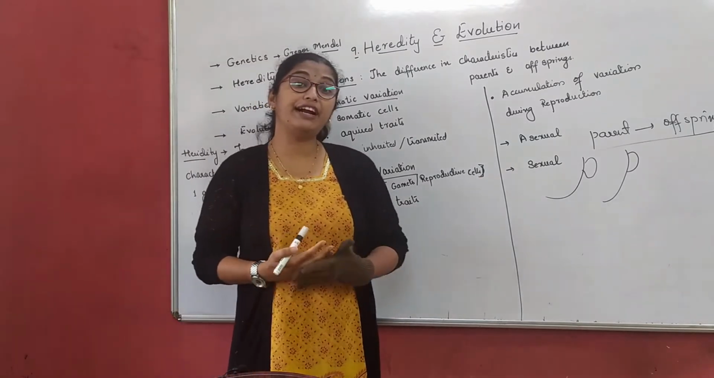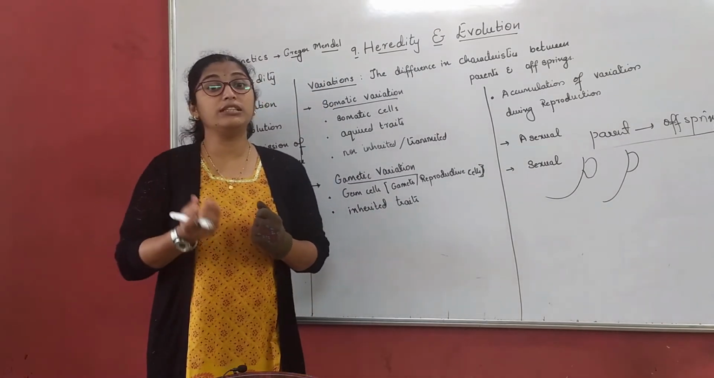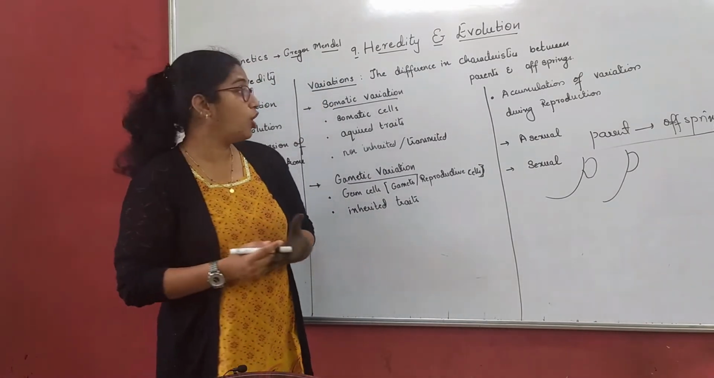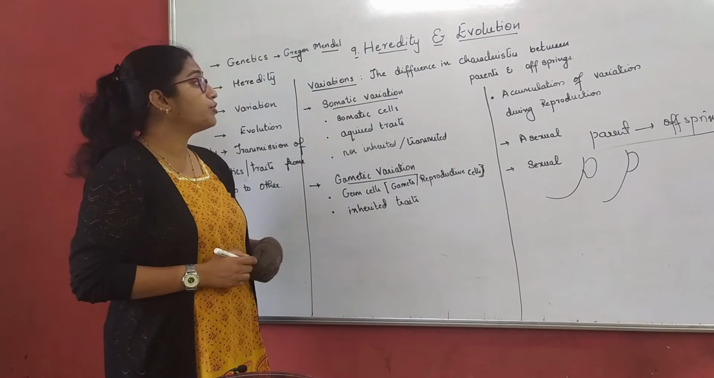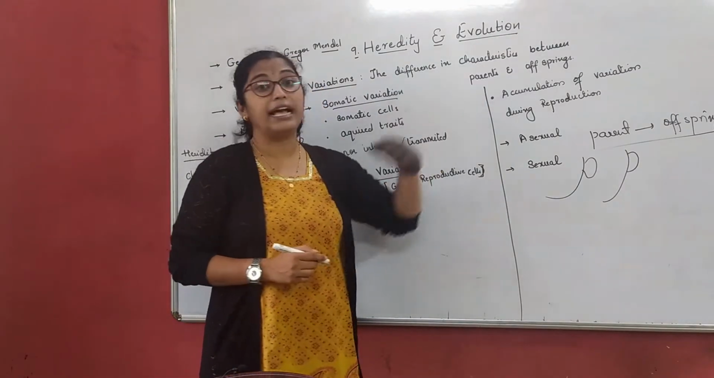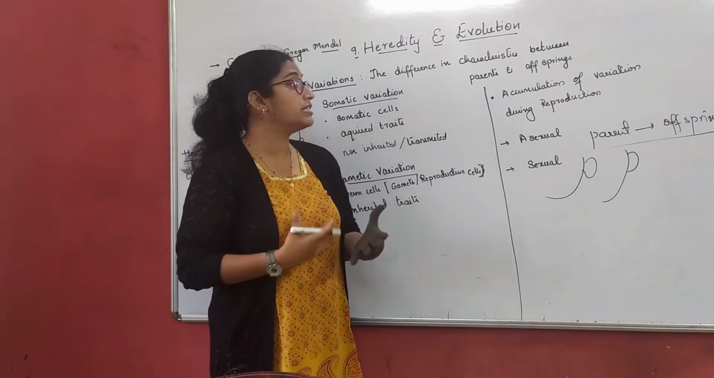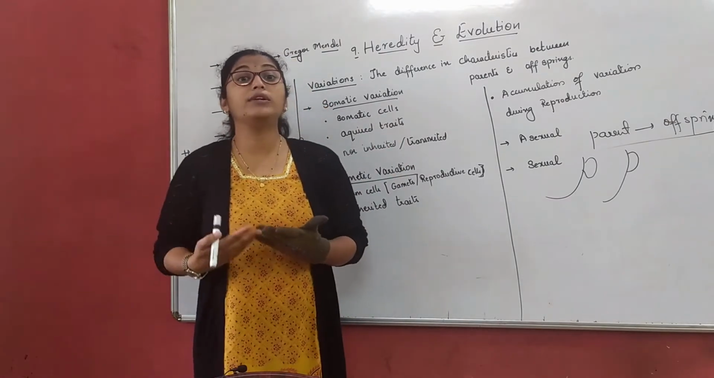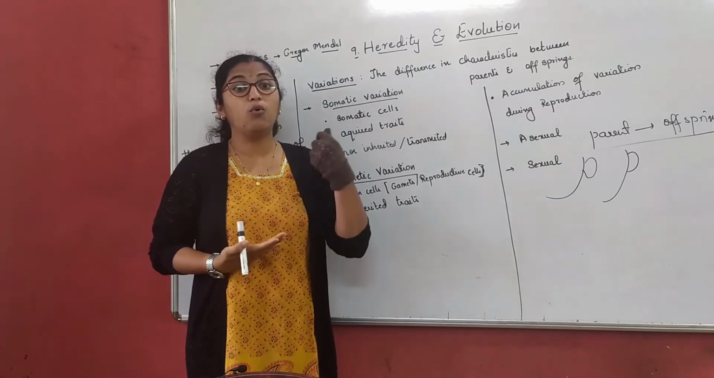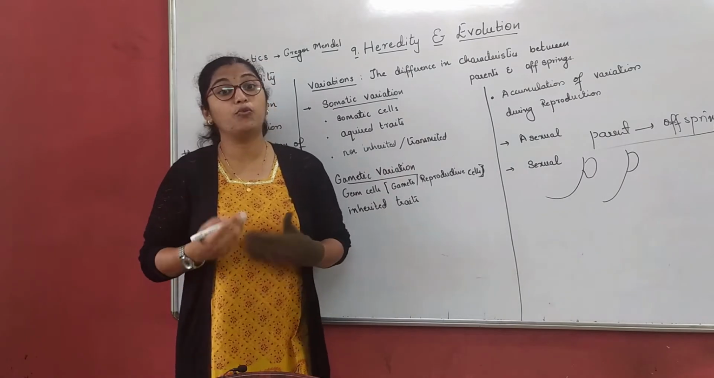So how do we define variation? We define variation as change in the individual species. In definition, it is the difference in characteristics between parents and offspring. Difference in characteristics between parents and offspring means how we look different from each other. How one species looks different from another is nothing but variation.